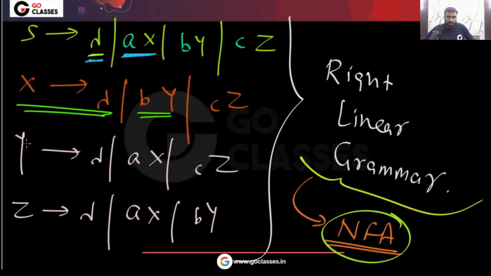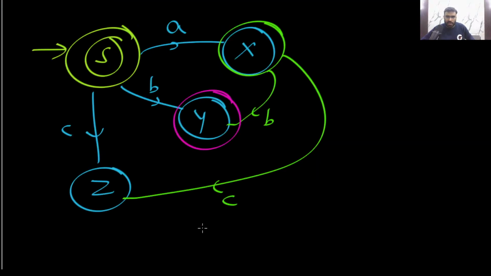Next, look at Y. Y can also go to epsilon, so Y will be final. You can see Y on A goes to X, and Y on C goes to Z.